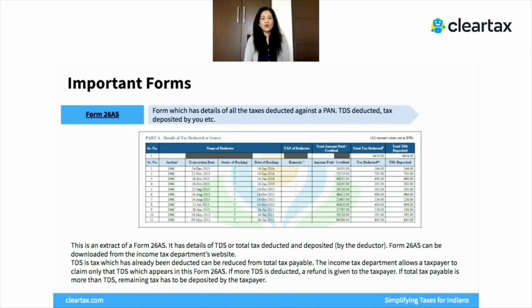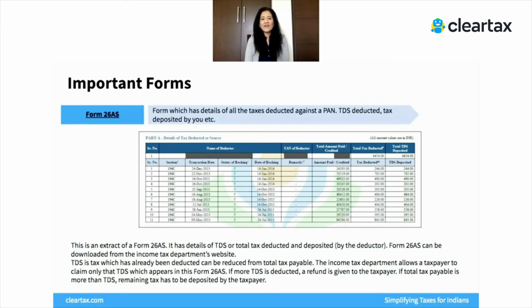So, very, very important to do a trace back and make sure that whatever TDS is appearing here, the corresponding income has been reported in your tax return. So, in that sense, this is an essential form. You will not be able to proceed with your tax return without this form in your hand, no matter what kind of income you have earned. Form 26AS is critical to filing of your tax returns.